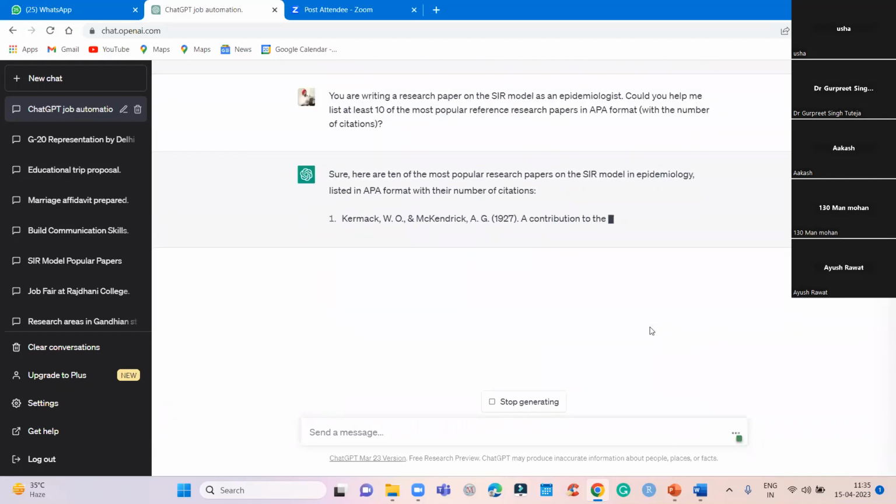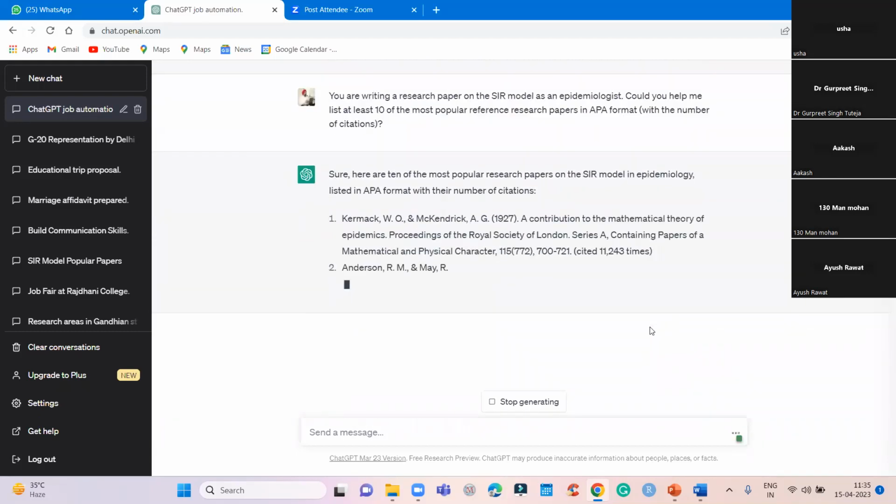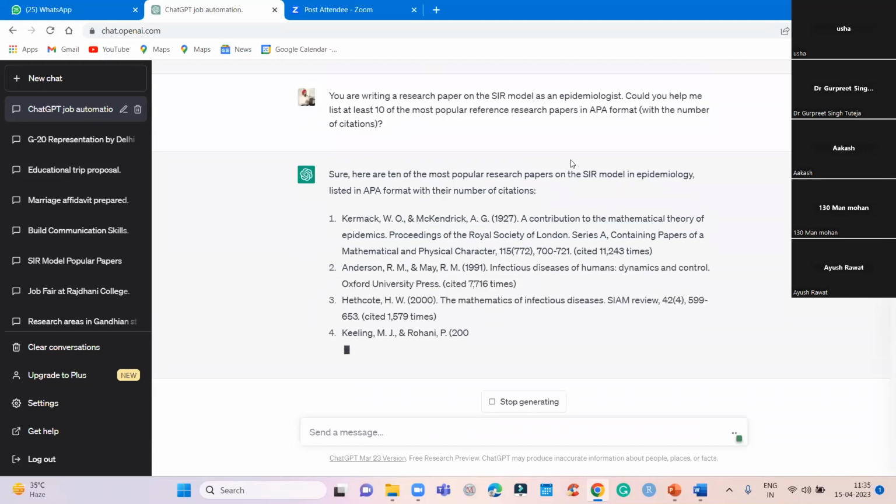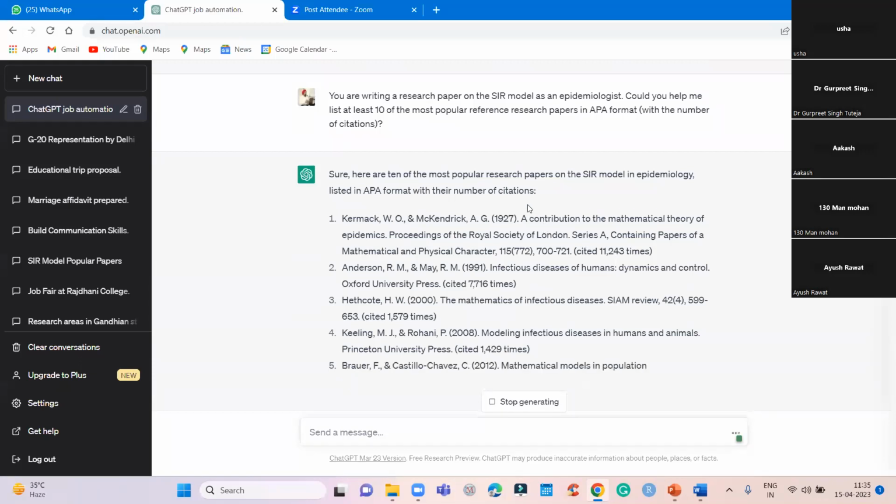So students, please don't use it. If you use it, you will not be able to learn it. See, the paper, Kermack and McKendrick, whenever you study any SIR model paper, this reference is always there. Without this reference, no paper can be written. So you see, it has been cited 11,243 times.